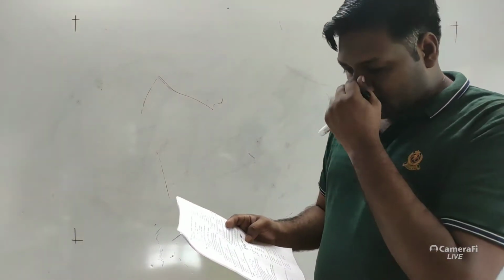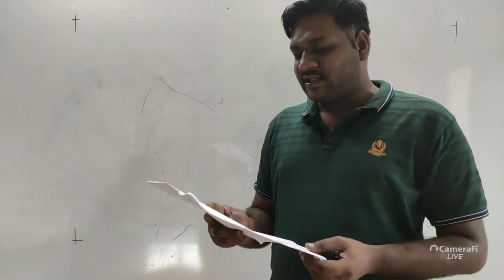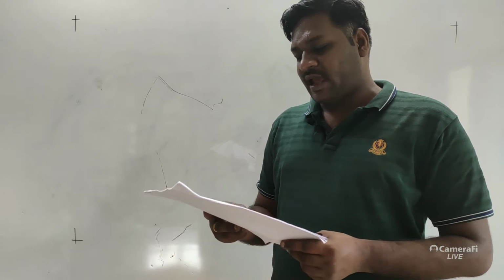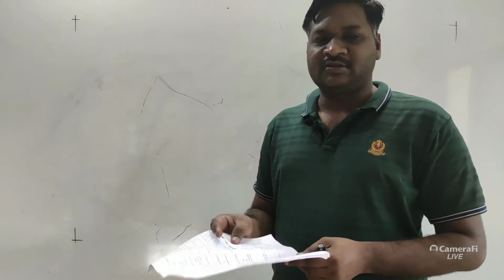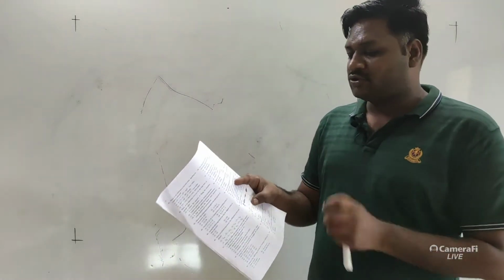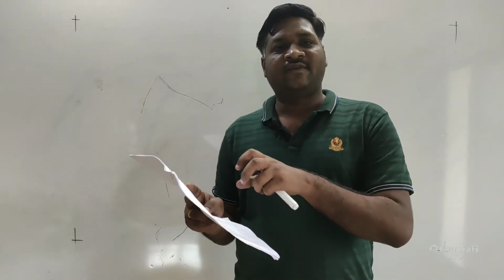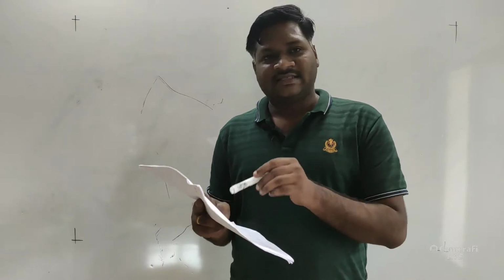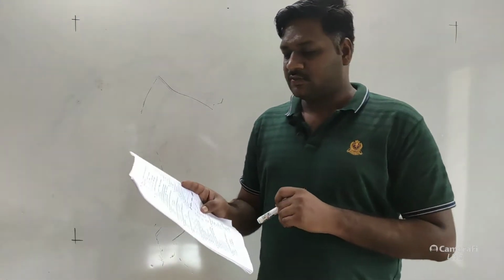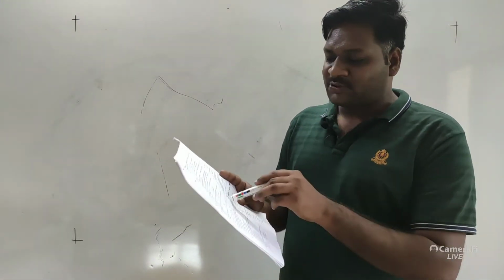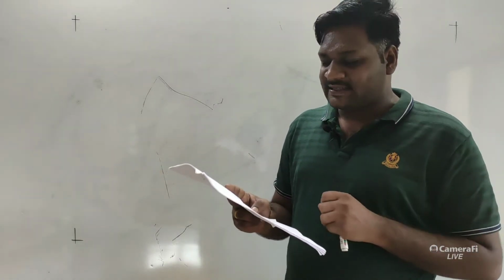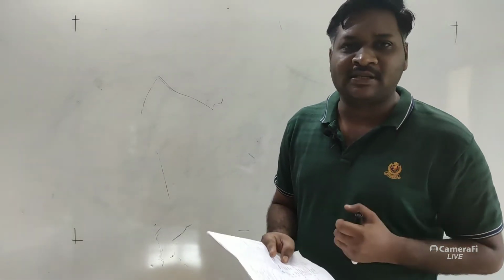The next question number 95, identify the figures A, B, C, D and select the correct option. So according to diagram we have to select the correct option. See, we have discussed about it when we have discussed the different types of examples during the classification. So see here, the first diagram is of Pila, that is the apple snail.